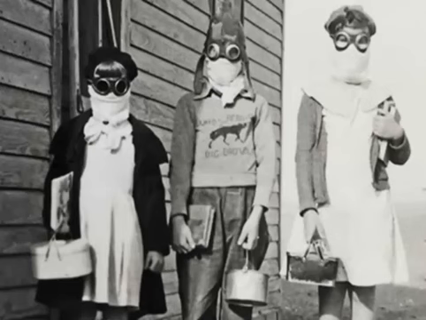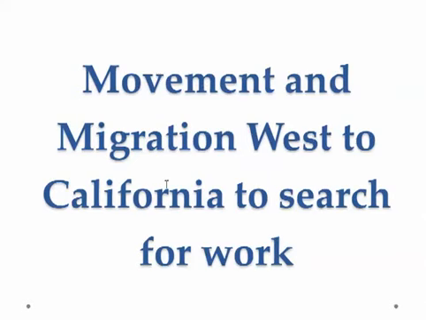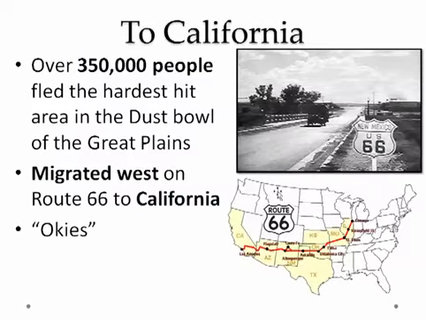So that's the Dust Bowl, and that's what caused it: the dryness and the drought and the wind and the over-farming and overproduction that removed that buffalo grass and moisture, causing the land to be eroded. Movement and migration west to California in search of work is extremely important for us to understand. After this Dust Bowl, people just picked up from Oklahoma, these Okies, and they're going to take Route 66, this road here. Here's somebody heading out there, and they're going to go all the way out to Los Angeles, California. They call California the land of milk and honey. So they were getting out of the Dust Bowl and heading to California.